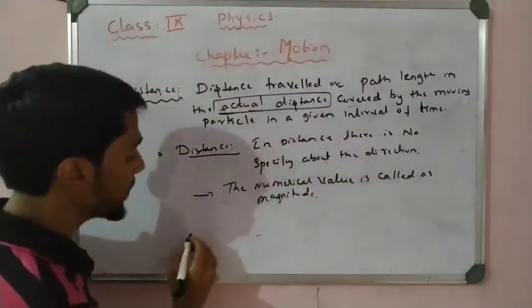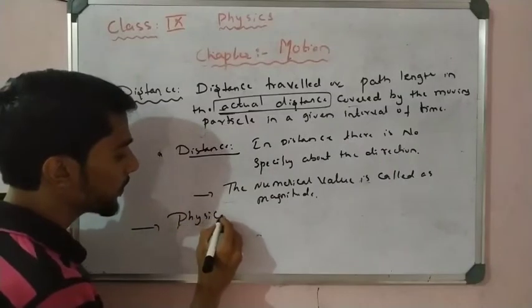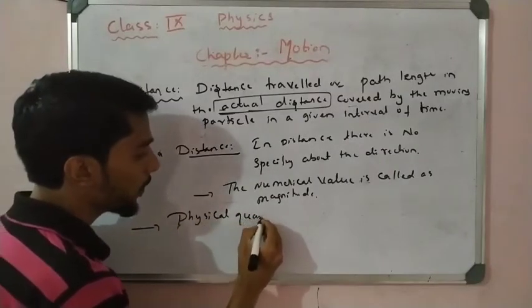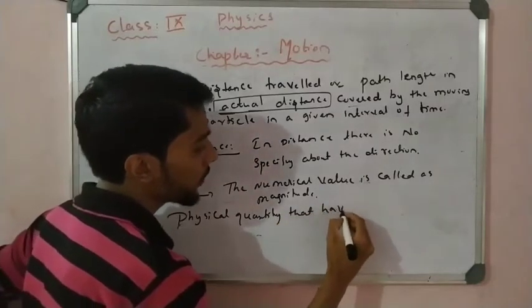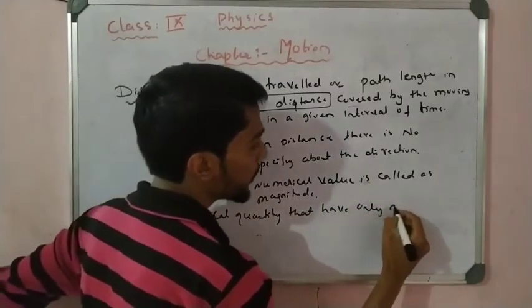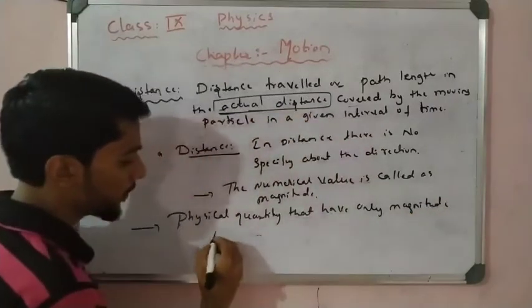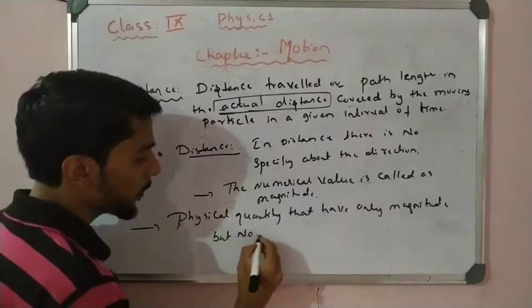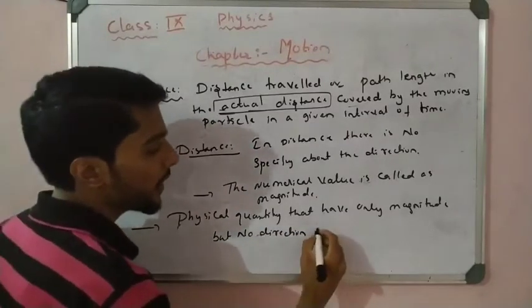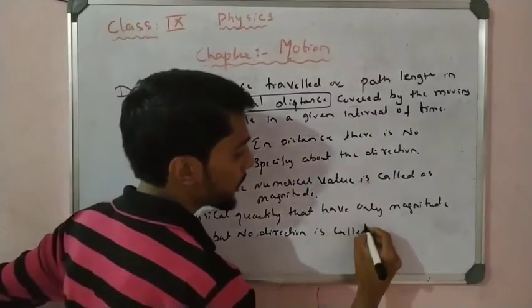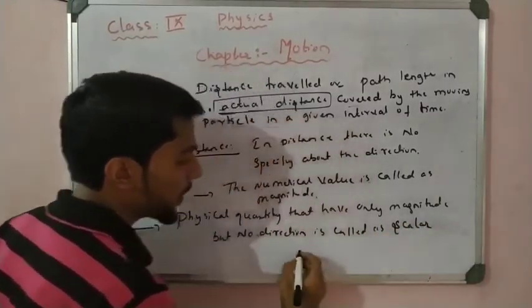So here you see, the physical quantity that has only magnitude but no direction is called a scalar quantity.